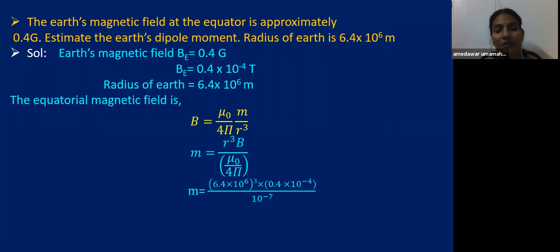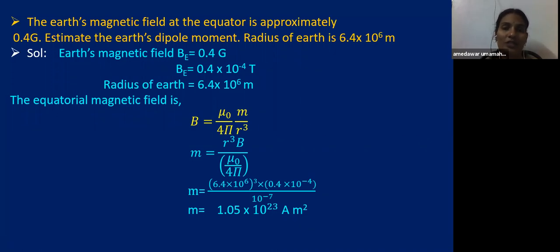That is m equal to 6.4 into 10 to the power of 6, the radius of the Earth, whole cube, into 0.4 into 10 to the power of minus 4 Tesla, that is the magnetic field strength, by mu naught by 4 pi value, which is 10 to the power of minus 7. Now if you calculate this value, you will get 1.05 into 10 to the power of 23 ampere meter square. We have so many exercise problems in our textbook, children. So try to solve those problems.